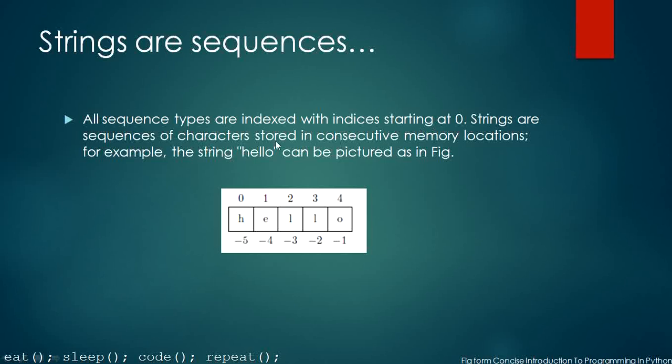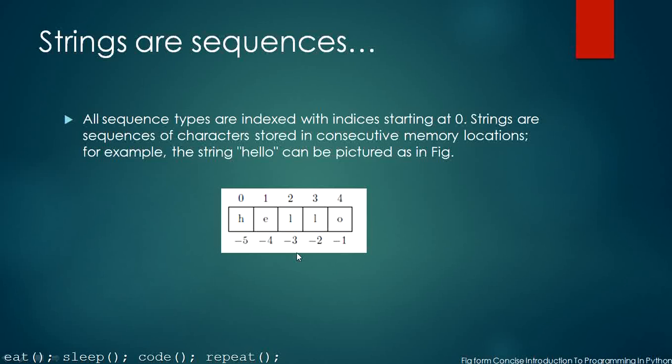Strings are sequences of characters stored in consecutive memory locations. Like H will be stored in one memory location, then consecutive ones till O. For example, the string hello can be pictured as starting with 0 to 4 and so on. And in the reverse direction, the last character is -1, and then it keeps decreasing: -1, -2, -3, -4, -5 and so on.